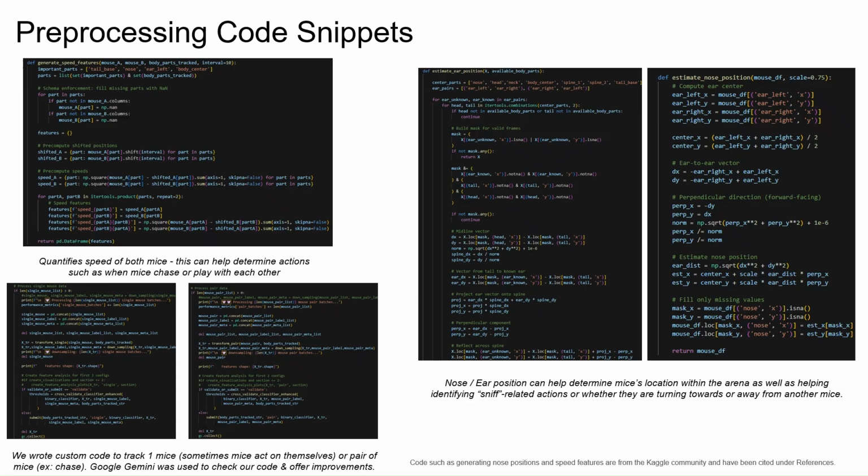Importantly, the code is carefully structured to minimize memory usage. Temporary variables are scoped and discarded promptly, allowing Python's garbage collector to free up memory. This is especially valuable when processing hundreds of thousands of frames across multiple mice and videos. By combining precision in feature extraction with memory-aware design, these snippets form the backbone of our data pipeline for behavior classification.